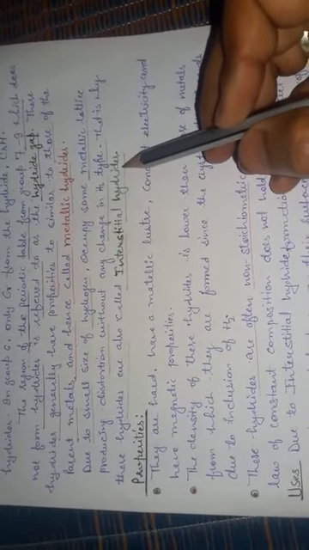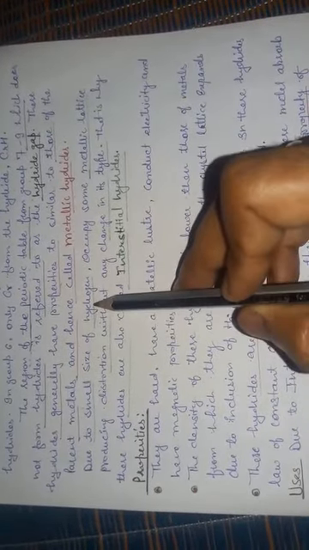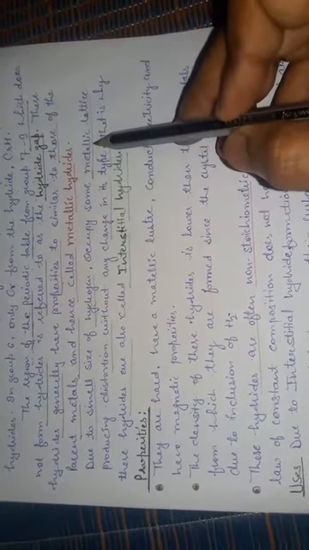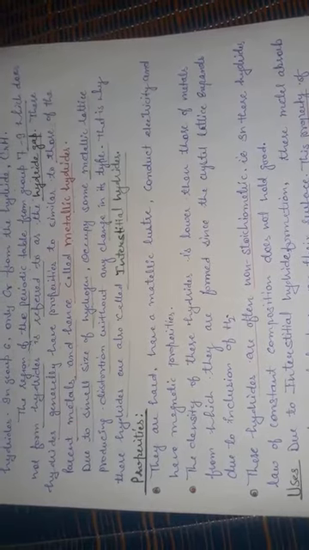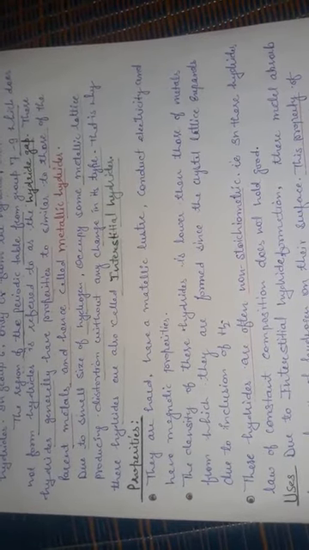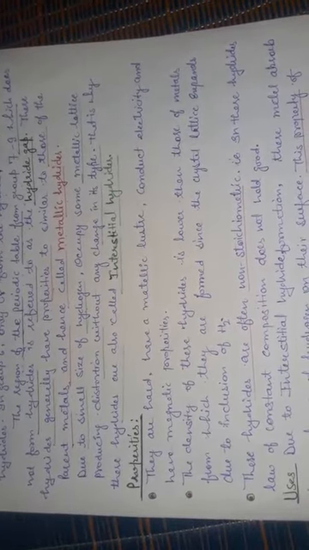Next, they are also called interstitial hydrides. Due to the small size of hydrogen, they occupy some of the metallic lattice space. They produce distortion without any change in the lattice type, and that is why these hydrides are also called interstitial hydrides. Okay, next are the properties.